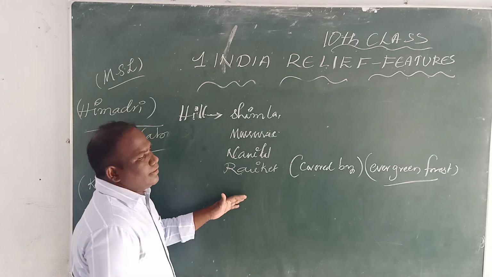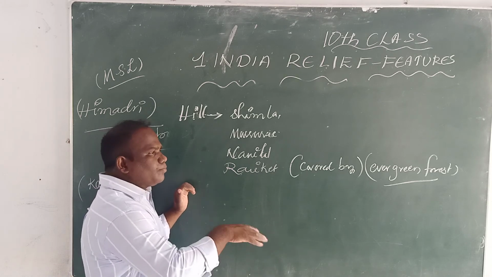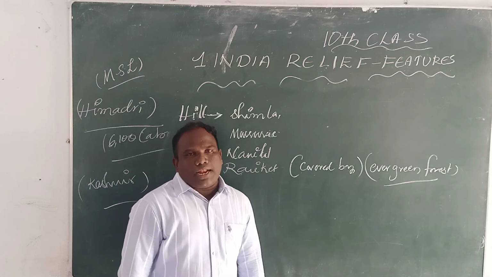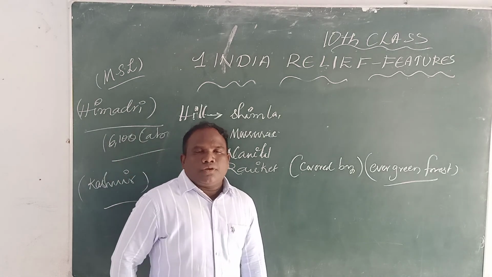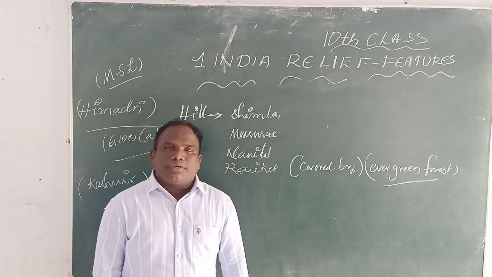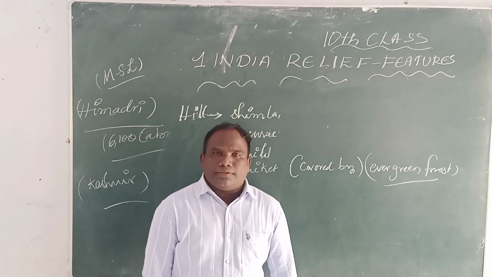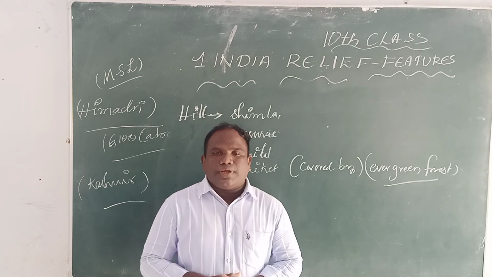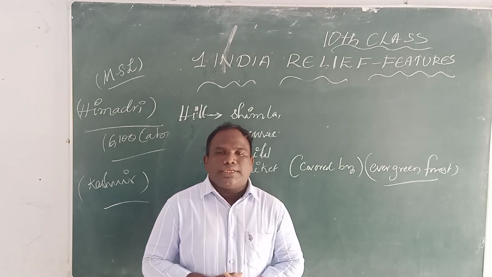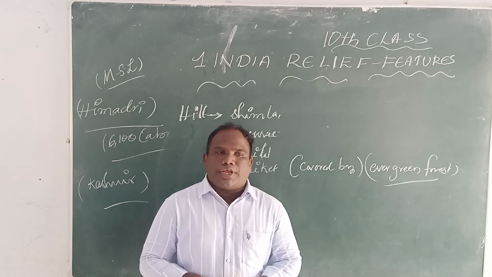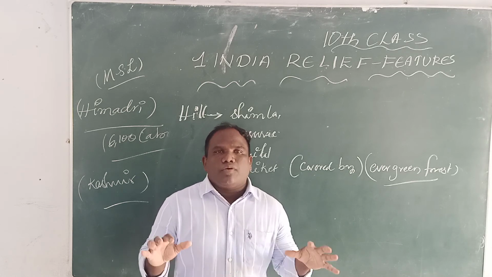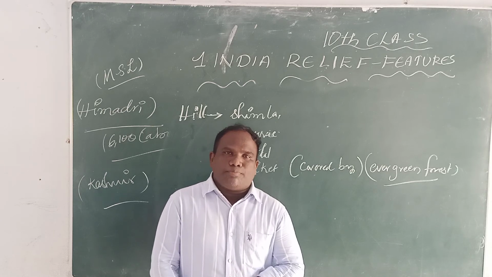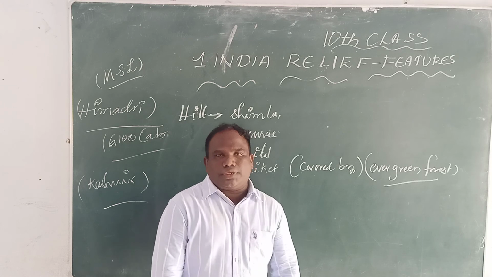So children, we have explained already, then we will recite in our classroom. Tomorrow we will discuss the Indo-Gangetic Plain. Do you understand, all? Now some questions.